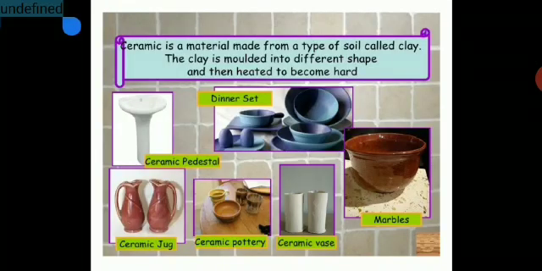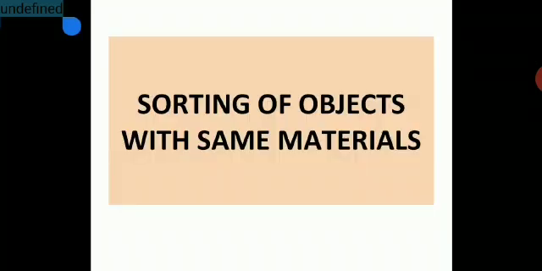Ceramic, again a wide application. Ceramic is a material made from a type of soil called clay. The clay is molded into different shapes and then treated to become hard. So over here you can see a ceramic pedestal, dinner set, marbles, ceramic vase, ceramic pottery, ceramic jug. So one material, ceramic, can be used to make different types of objects which we use in day-to-day life.